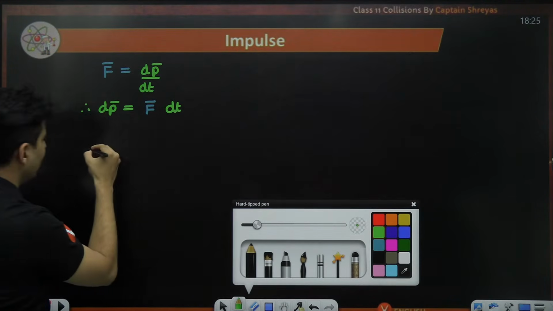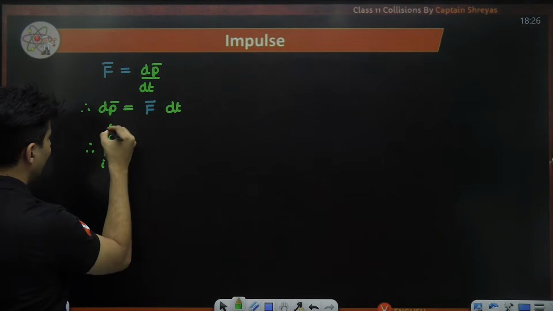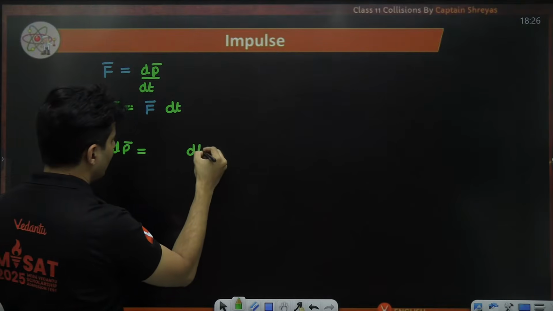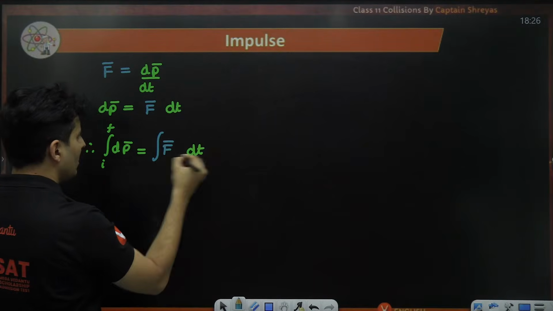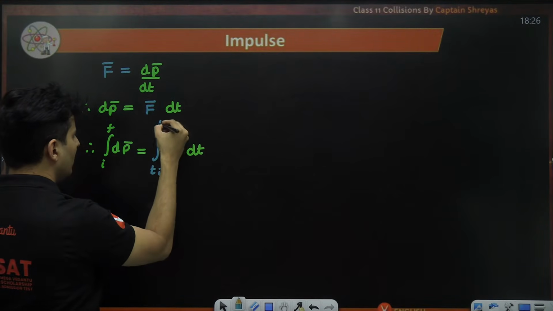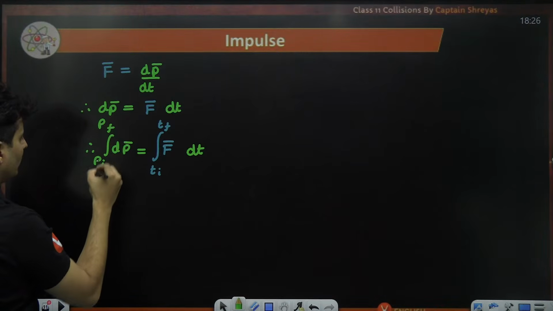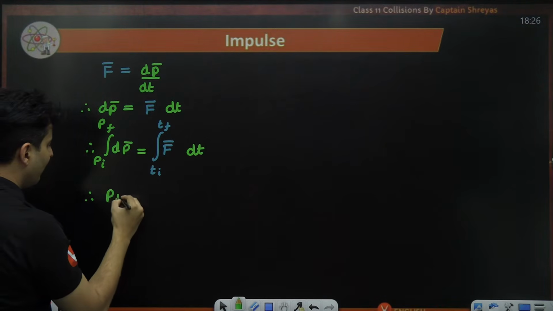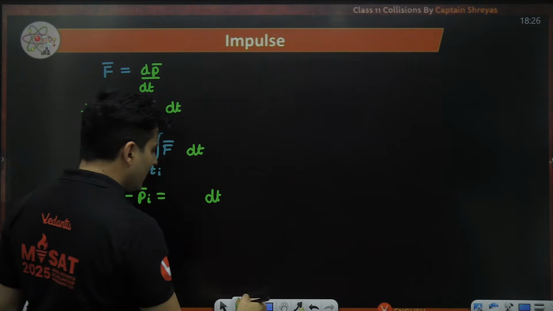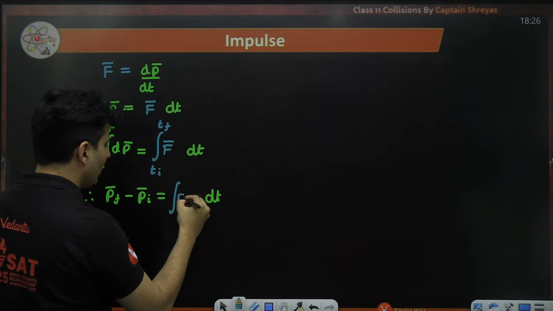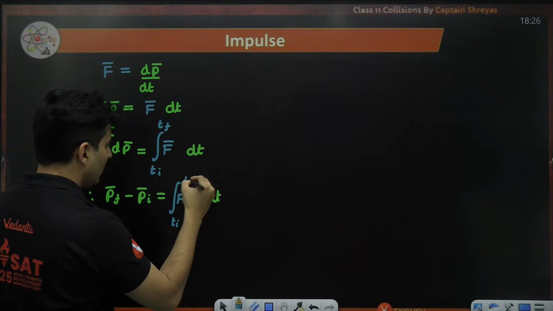Now, if you integrate both sides, this will be from initial to final. Here also you have to integrate the force from initial time to final time. On the left hand side, which is initial momentum to final momentum, this will become P final minus P initial, which will be equal to the integral of force from initial time to the final time.